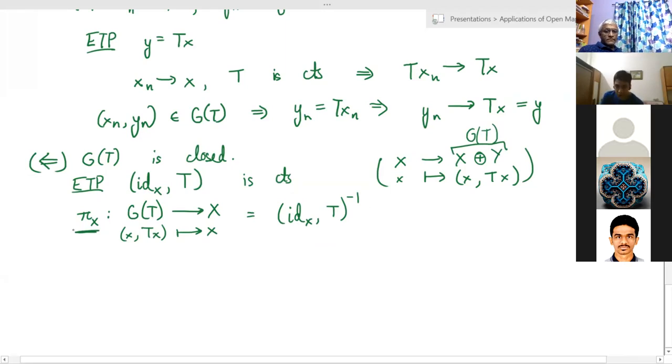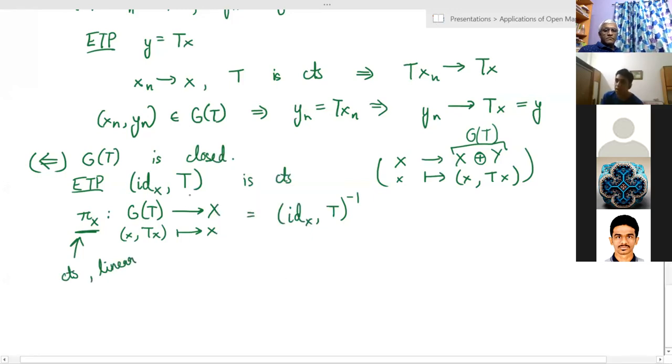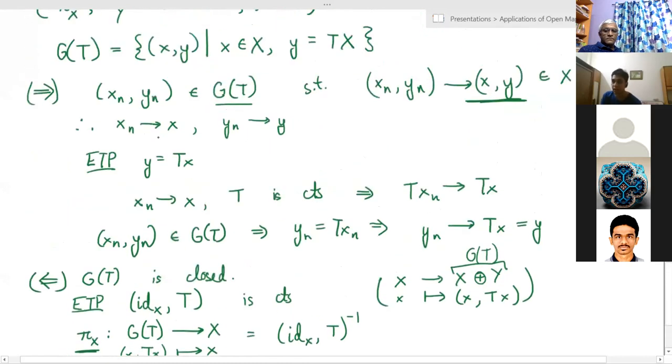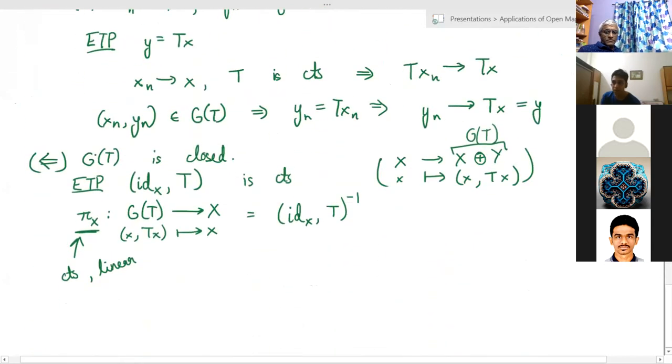So now we know that this map is continuous and linear. This I just stated before, that all the projections are continuous and linear. So this map is continuous and linear, and these are exactly inverses of each other. Therefore, this is also continuous and linear.